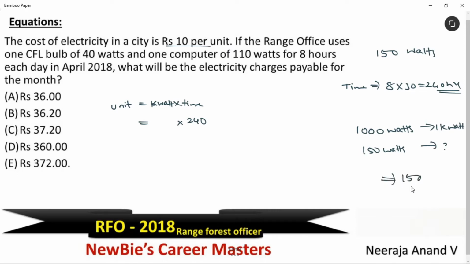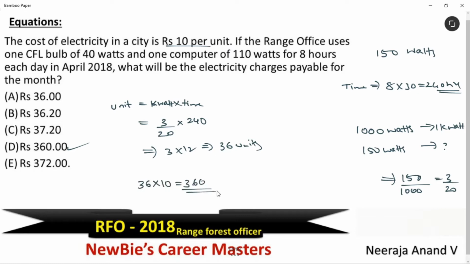It is 150 divided by 1000. We get 3 by 20. Am I clear? Let's replace it here. 3 by 20 into 240. Final answer is 3 into 12, 36 units. After this, it is very simple. Every unit 10 rupees is the electricity bill. 36 units are used. So total electricity bill is 360 rupees. Option D is the answer for this question. 36 units into 10, 360. I hope this is clear.